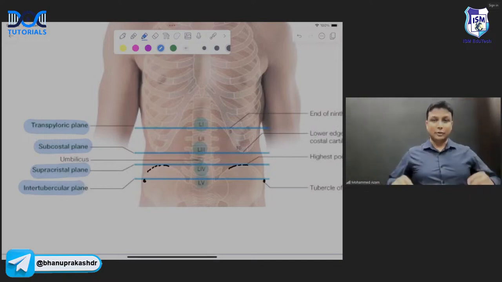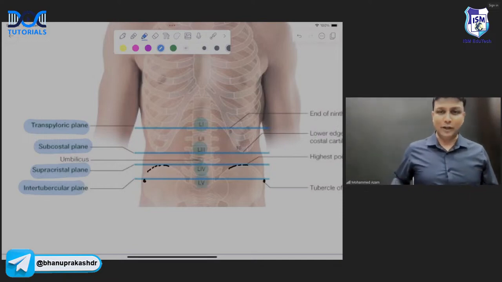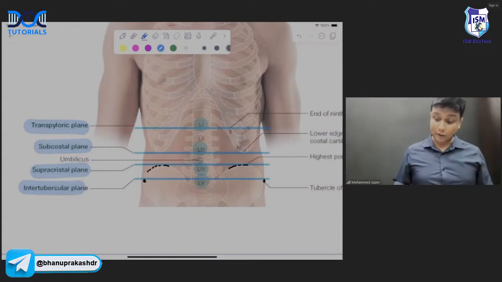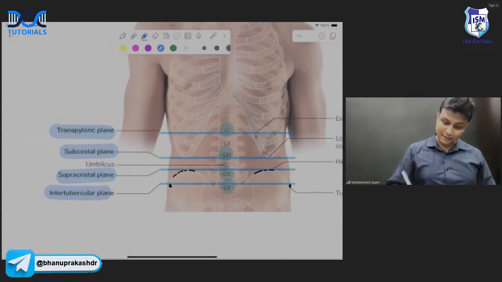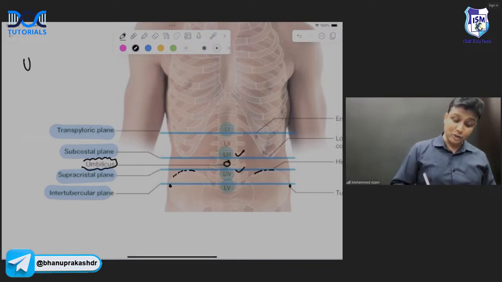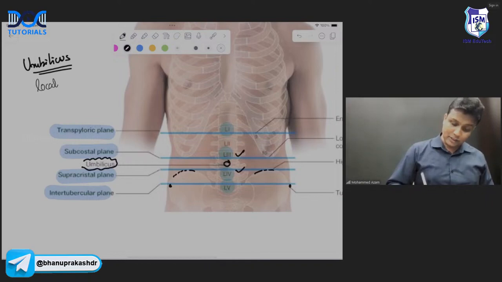So again, चलिए सर एक बार दोबारा रिपीट करते हैं. Transpyloric plane will be at the level of L1, subcostal plane at L3, supracristal plane at L4, and then intertubercular plane at L5, sir. And now, my dear friends, observe very carefully here. Umbilicus कहाँ है? Umbilicus is between L3 and L4. ओ मेरे प्यारे बच्चों, अम्बिलिकस का लोकेशन कहां पर है? It is between L3 and L4, sir.